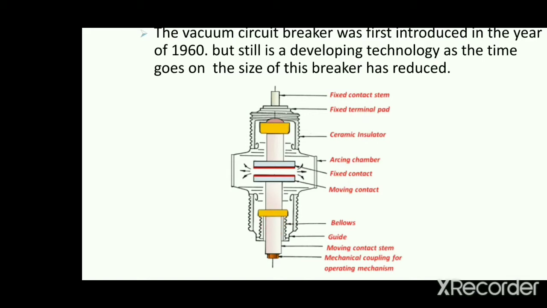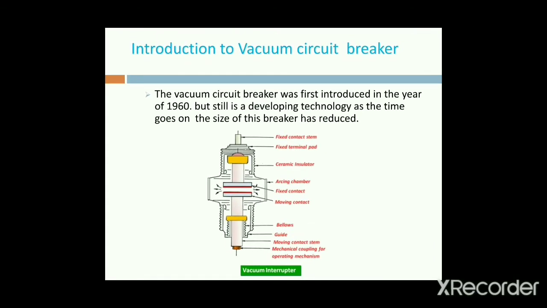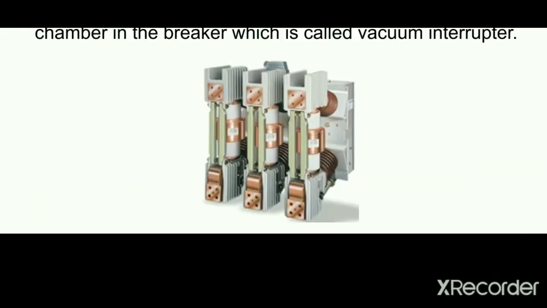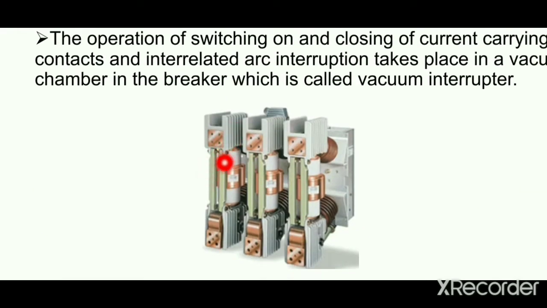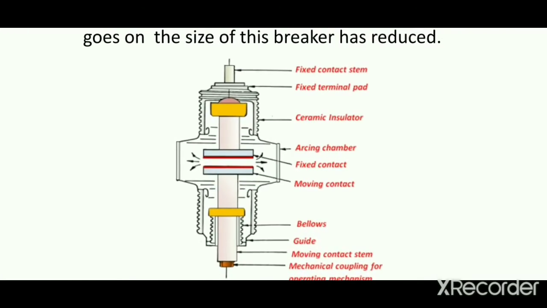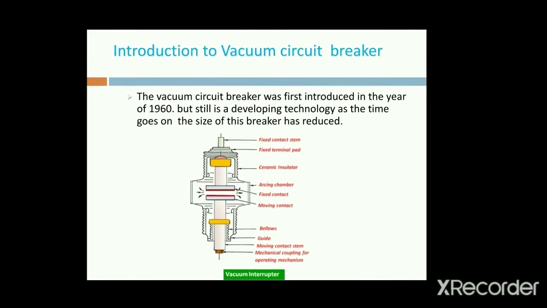This is the construction of a vacuum interrupter. Practically the vacuum interrupter looks like this. It is placed between the inlet and the outlet. And these are the inner parts of the vacuum interrupter.